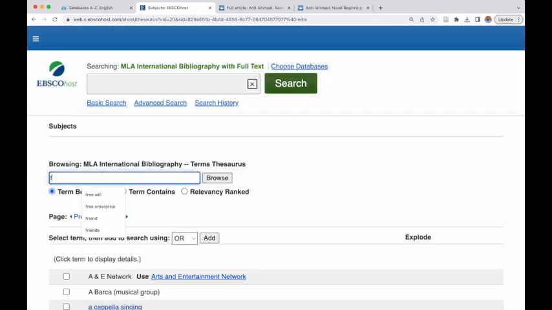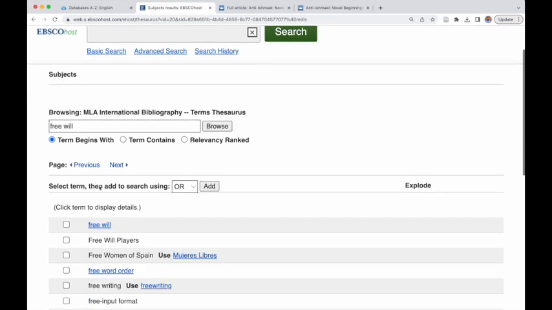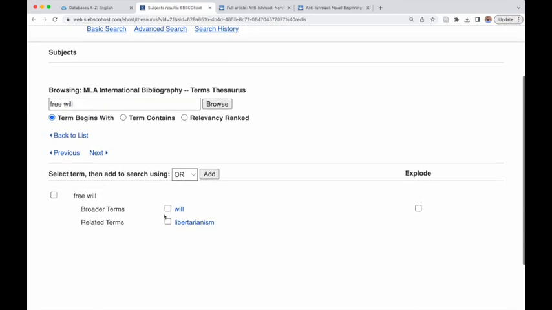We could type in free will, and you can click on that term and you can see that it might relate to will itself or libertarianism, but you can click the general checkbox to add the top level of a search term to your results. You can type in all sorts of other things that could come up in Moby Dick or in American literature at that time period, and see if you can find synonyms or the right term to really get the most results for what you're searching for.